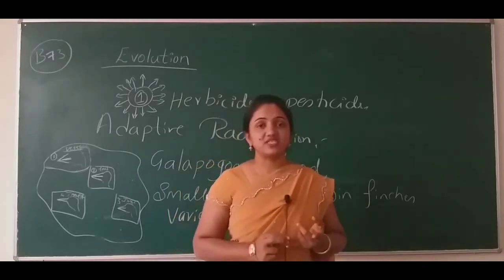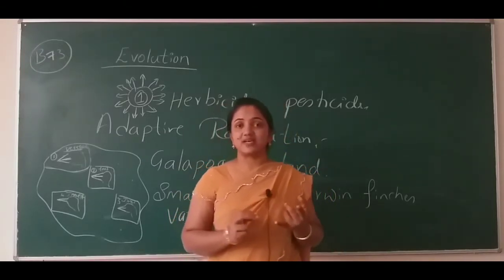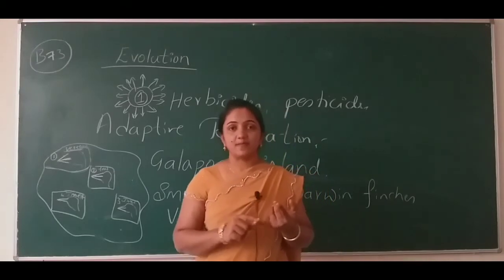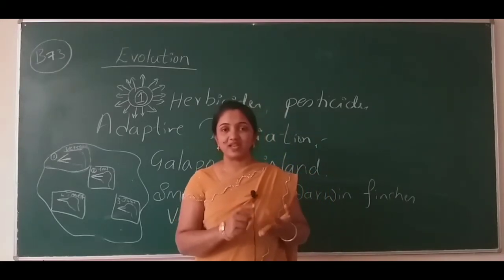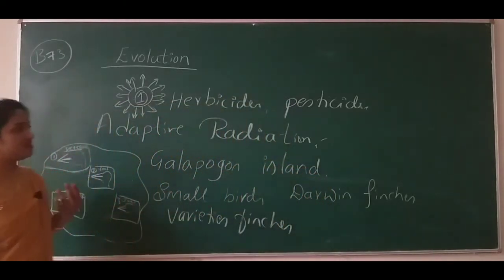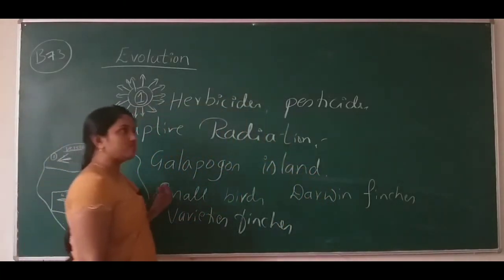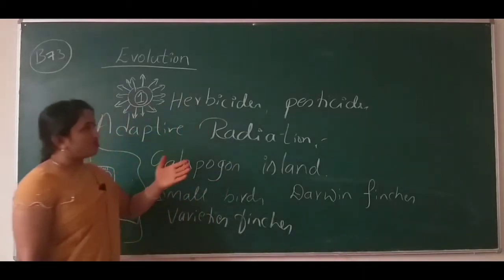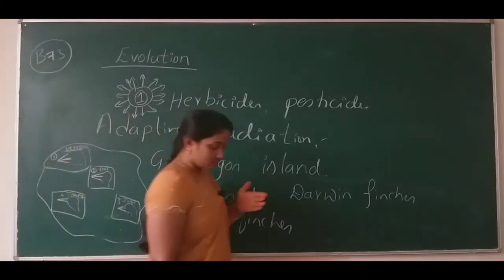So in divergent evolution, what was the example? The example was man, cheetah, blue whale, and one more, the bat.